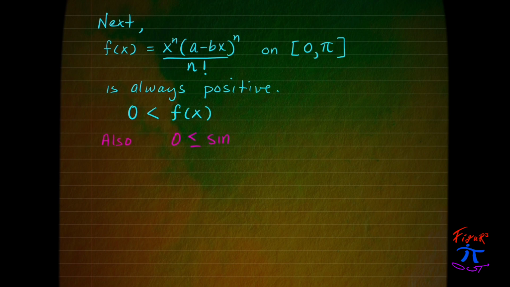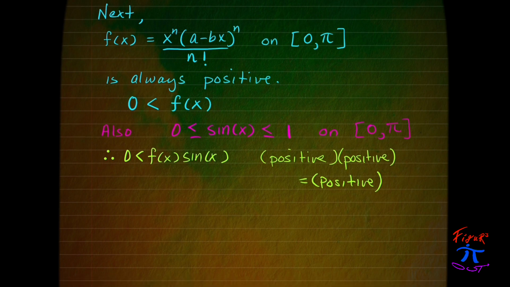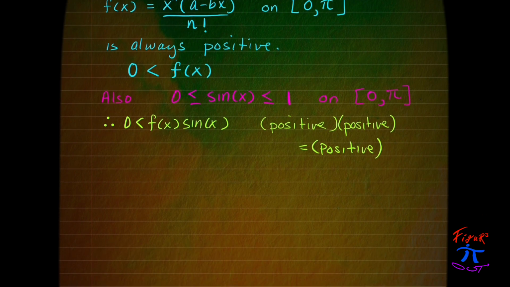And it's very easy to show that the sine of x only takes on values between 0 and 1 in its absolute value, on the interval from 0 to pi, and again, maybe the absolute value isn't needed on this interval, sine is going to be positive, and the product of two positive functions is also going to be positive, so we can make the argument that our integrand is always going to be greater than 0.